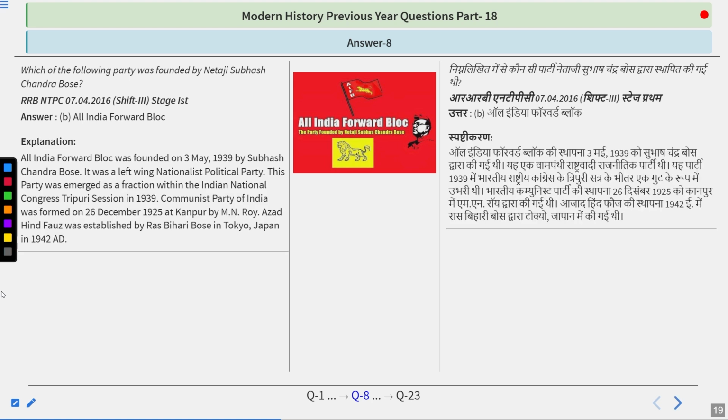So All India Forward Bloc was founded on 3rd May 1939 by Netaji Subhash Chandra Bose. It was a left-wing nationalist political party. The party emerged as a faction within the Indian National Congress Tripuri session in 1939. Communist Party of India was formed on 26 December 1925 at Kanpur by M.N. Roy. Azad Hind Fauj was established by Ras Bihari Bose in Tokyo, Japan in 1942. So answer is All India Forward Bloc.